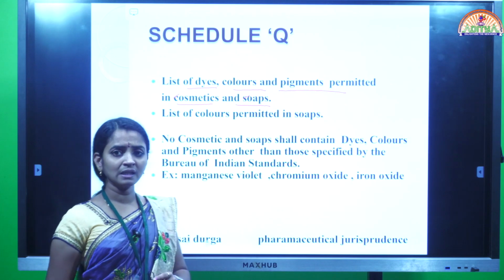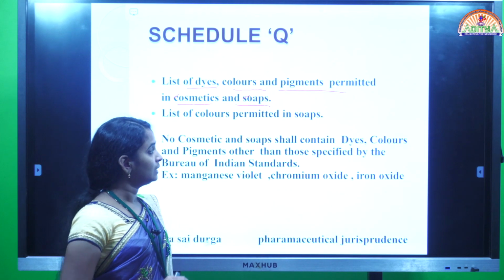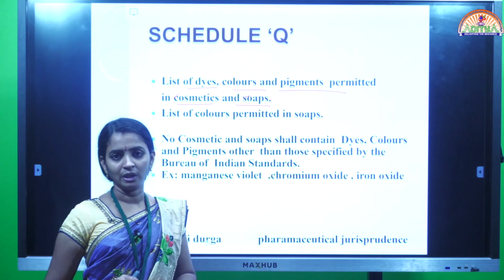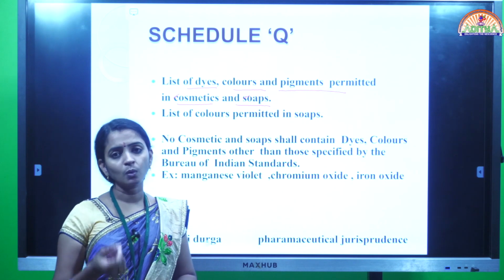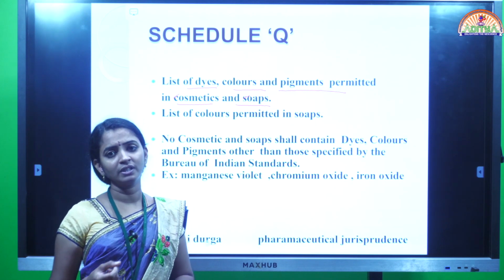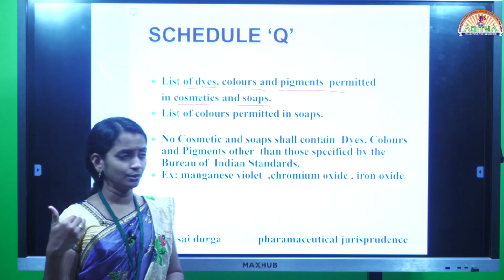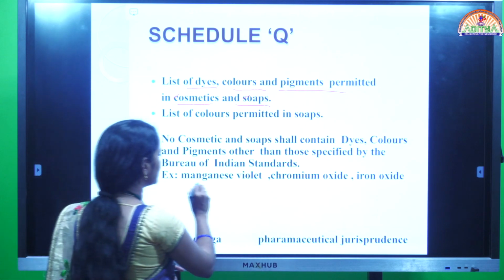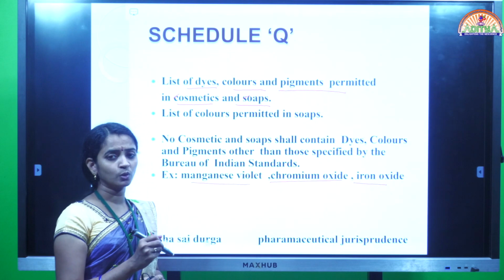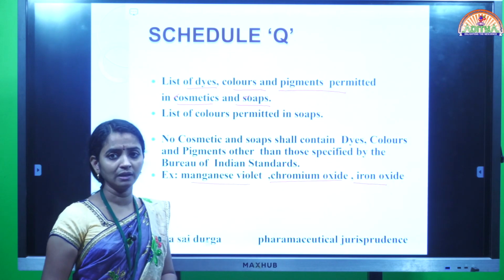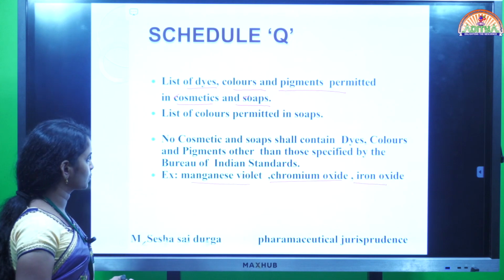While using these colors in the preparation of cosmetics and also in soaps, what conditions are to be followed, meaning what type of color can be added and what is its quantity, what are the limits for the use of the particular color. Different types of colors are used, for example manganese violet, chromium oxide or iron oxide. These are a few examples only. In the same way we have a number of colors which are used in the cosmetics and the soaps.